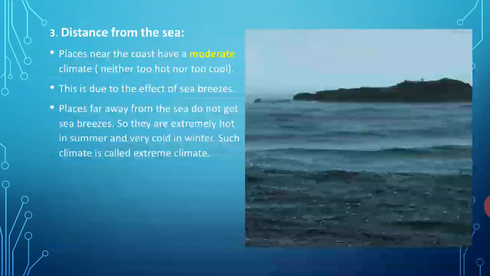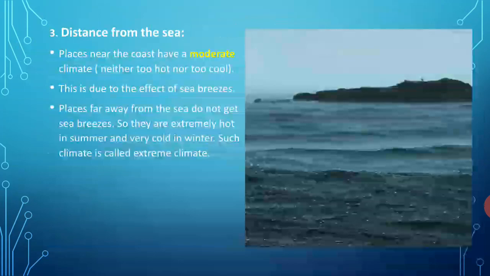In winter, the opposite happens and the land becomes warmer. Places far away from the sea do not get sea breezes, so they are extremely hot in summer and very cold during winter. Such a climate is called extreme climate.